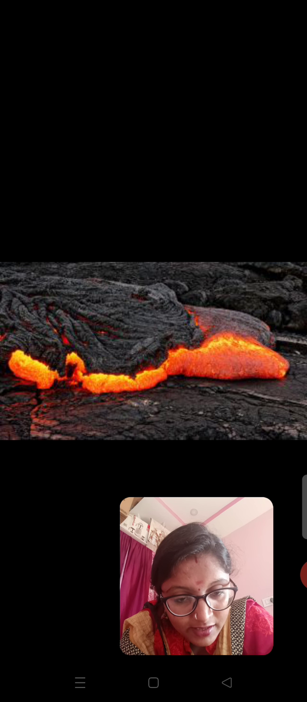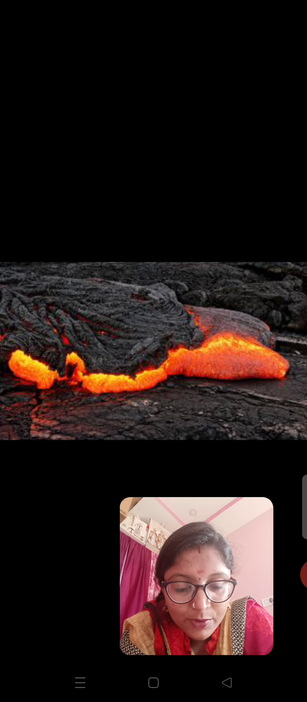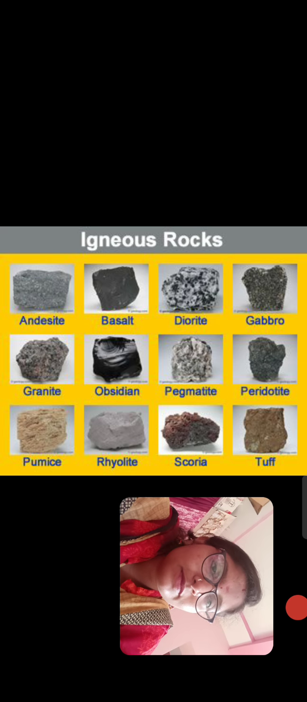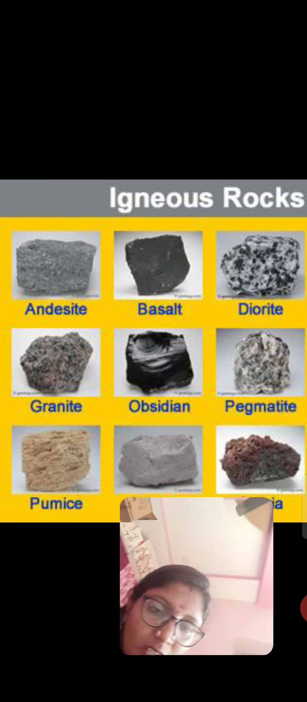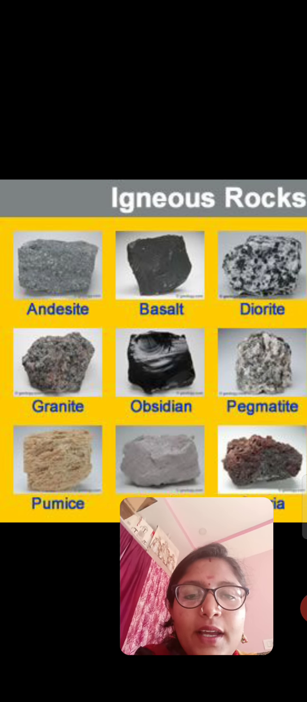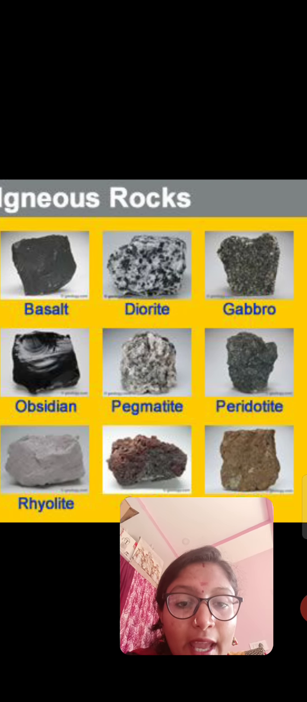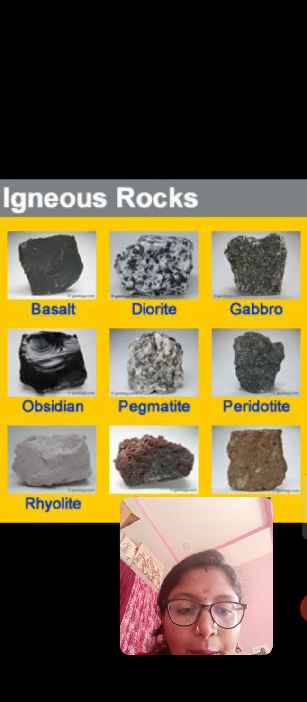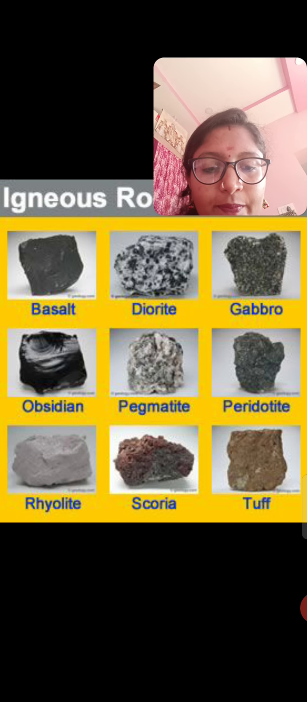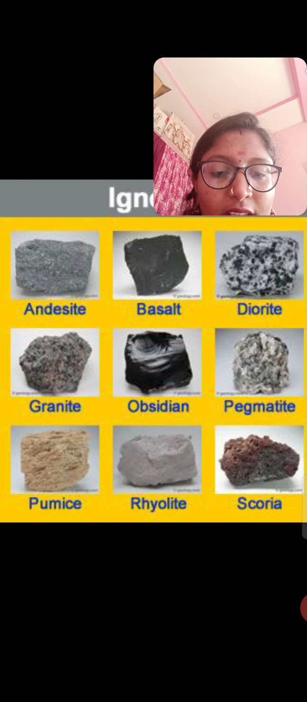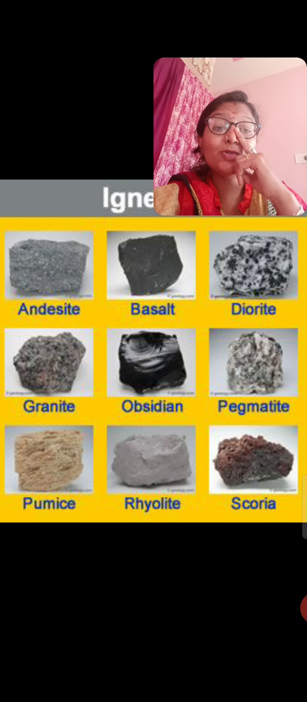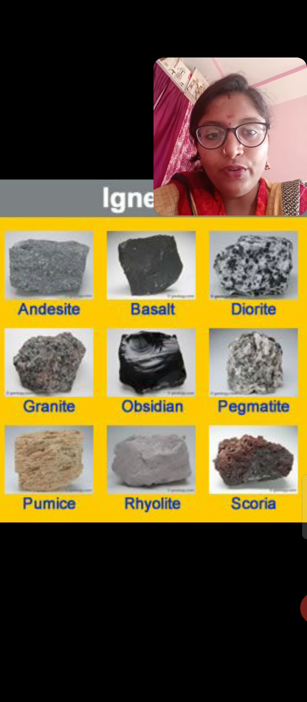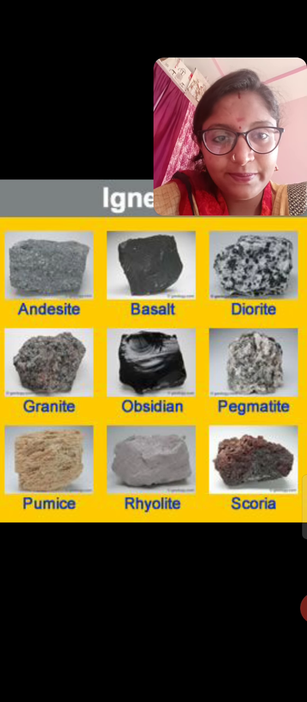Finally, from this magma, we get some different types of rocks. See, I'll show you the names. Andesite, basalt, diorite, gabbro, granite, obsidian, pegmatite, peridotite, scoria, tuff, rhyolite, pumice. These are the names of igneous rocks. Okay, when the magma completely cools off, then we get these igneous rocks.